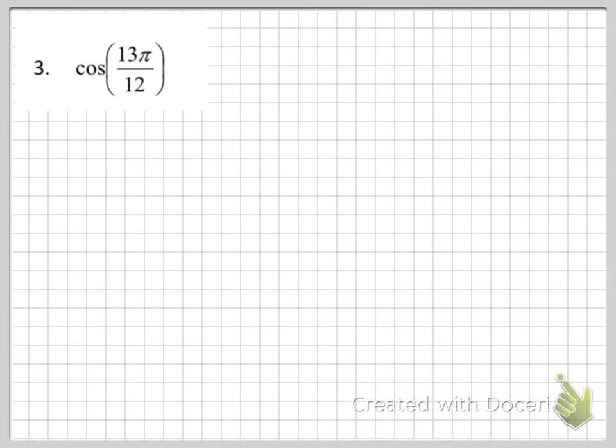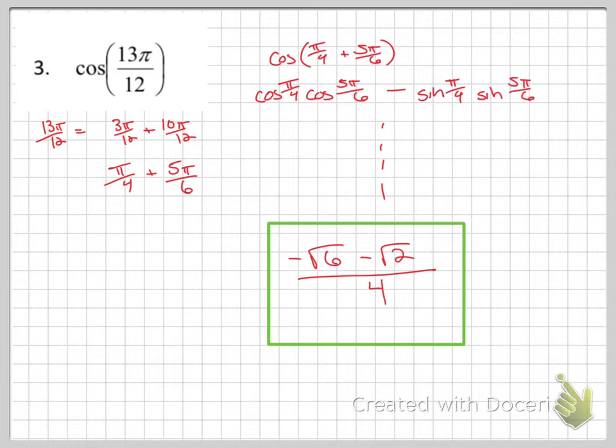Okay, why don't you try this one on your own, actually? And all I'm going to do is give you the final solution. I am not going to work out number 3. I could give you one suggestion maybe on how to do the 13 pi over 12. I don't know, why don't you try 3/12 plus 10/12, right? That reduces. And then see if you can do the entire thing, and I will show you the answer. Okay, I showed you a tiny bit more than the answer, but if you finish this one, you should get negative root 6 minus root 2 all over 4.